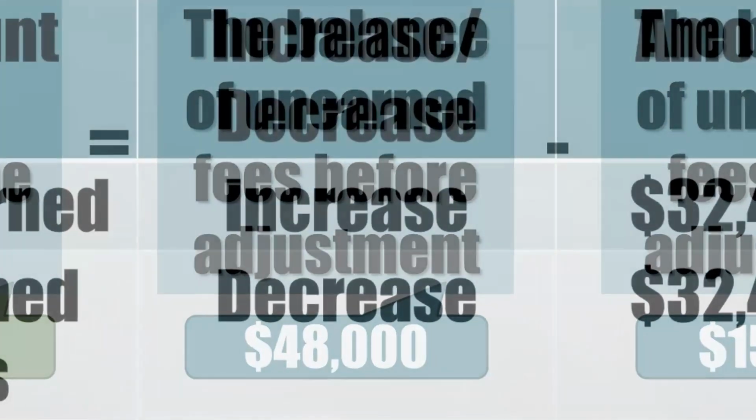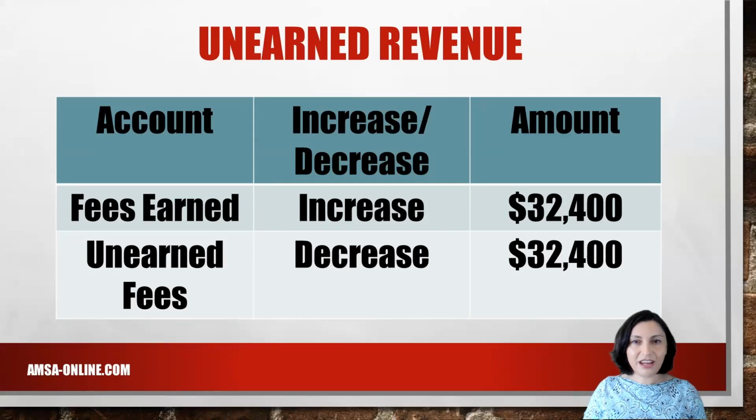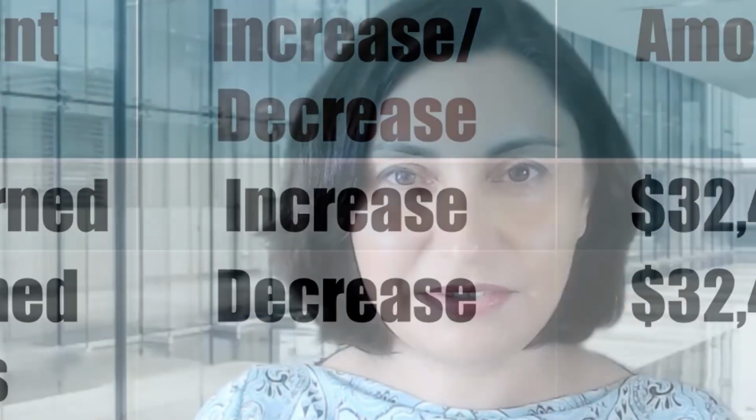By deducting $15,600 from $48,000, we determine the fees earned during the period amount to $32,400. An adjusting entry at the end of the year for unearned fees includes an increase to fees earned for $32,400 for the amount of fees earned, as well as a decrease in unearned fees for the same amount. In the next few slides, we will learn how to journalize and post this transaction.